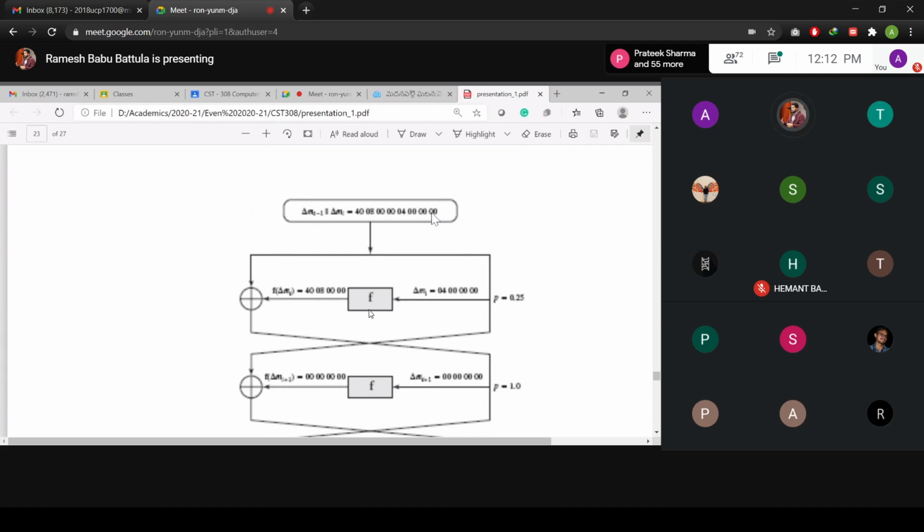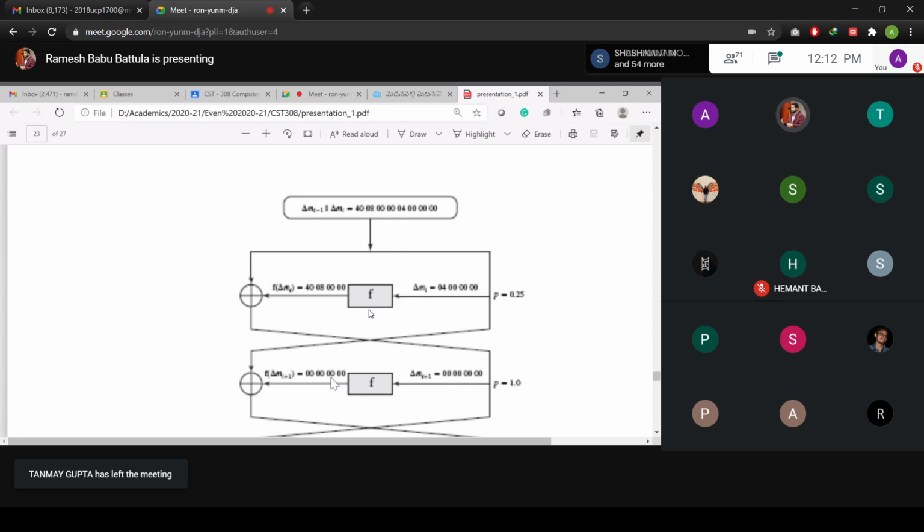So are you clear, or shall I explain again? Again I'm explaining, please listen very carefully to how the attack is going to be carried out. You observe the left-hand side bits and right-hand side bits. The right-hand side bits are the input to your function f. If function f produces values similar to your left-hand side values, then the XOR output is going to be zeros. You may provide zeros as the input to function f, and function f produces zeros as output.